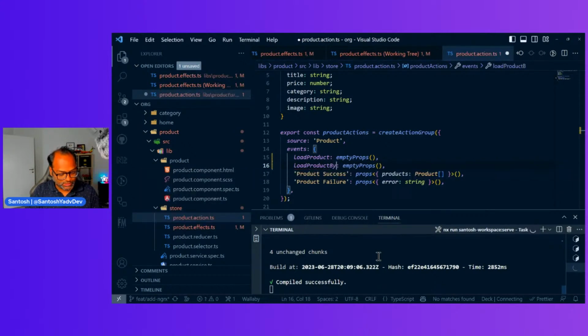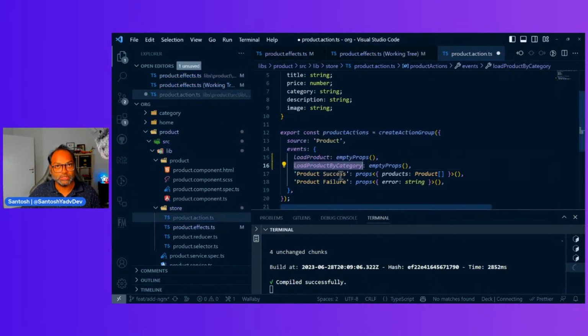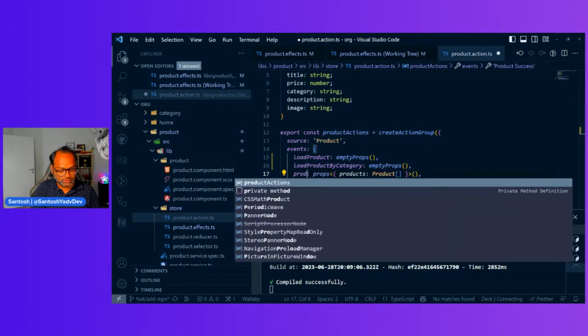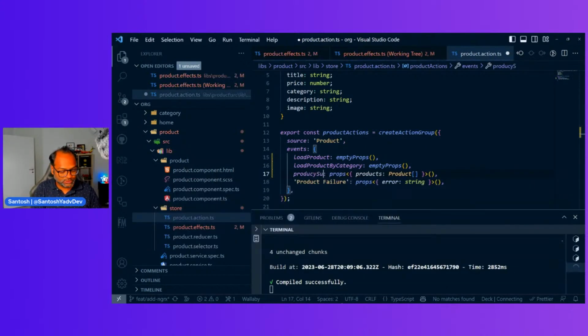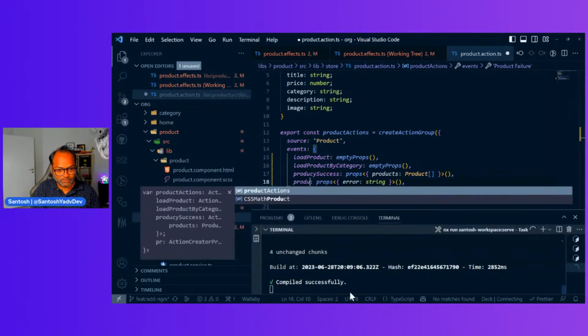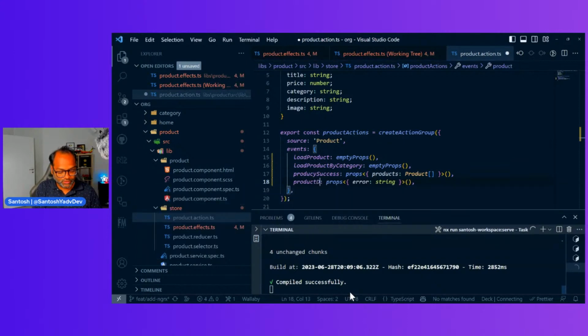So in case I want to search for some action, I can just say, okay, load product by category, because the end goal is to have maintainable code, right? Where we should be able to refactor code in future if needed. So this is much easier. We can say product success, and then failure.